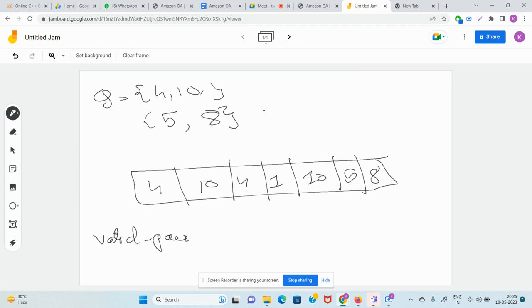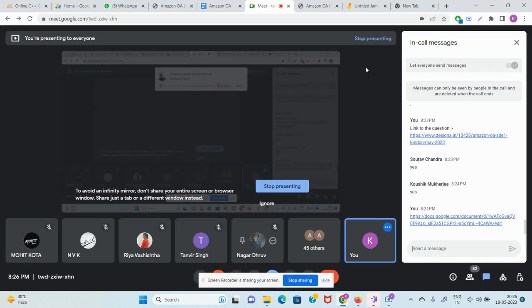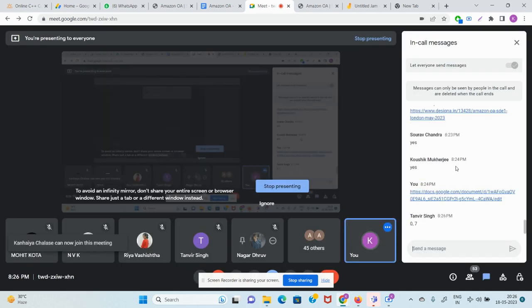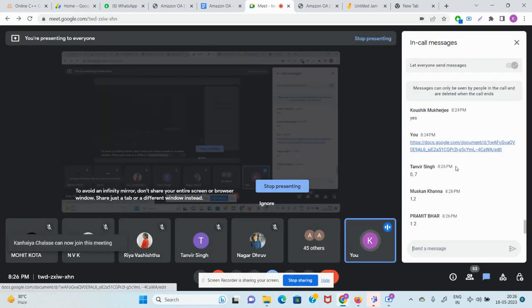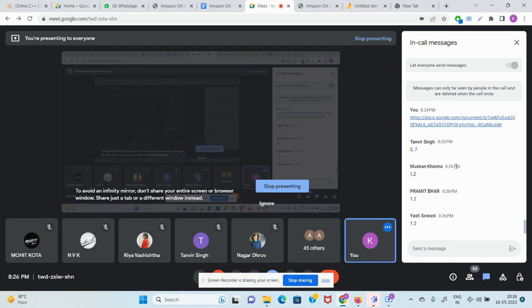Whoever tells me this, I will give them 550 rupees in GP by night. Tell me by index, using the indices. Guys, which are the valid pairs? Can anyone tell me? Start writing the different pairs. Let's see what people are writing in the chat. No, use one based indexing, guys. Tanvir used one based indexing.